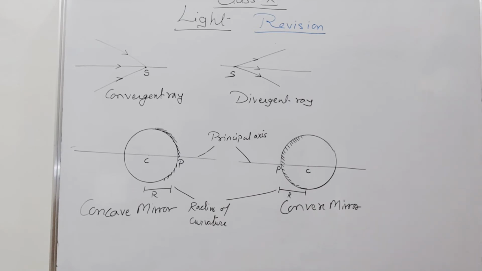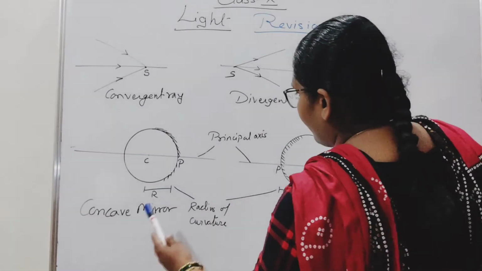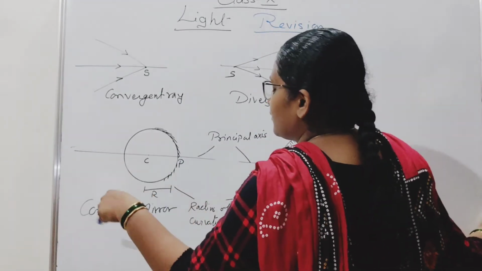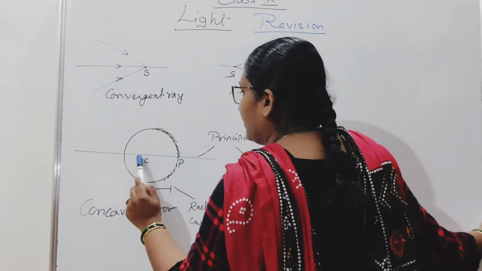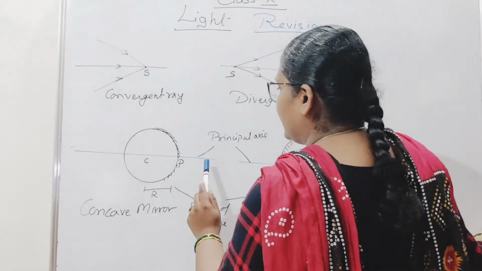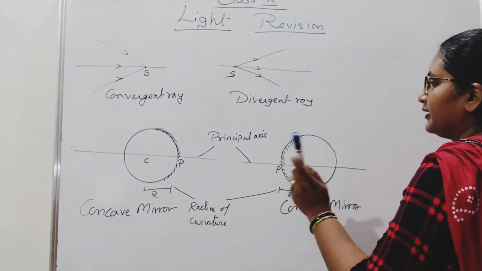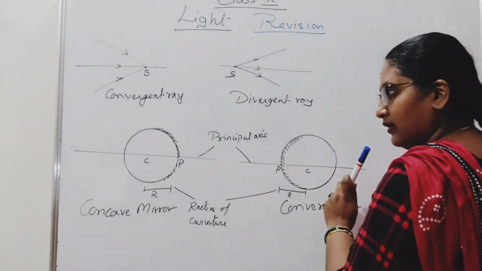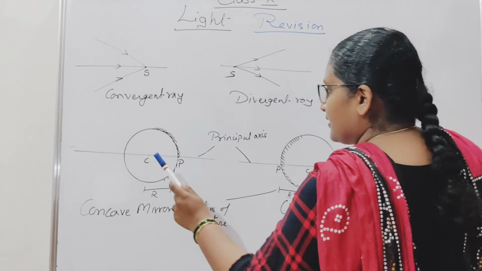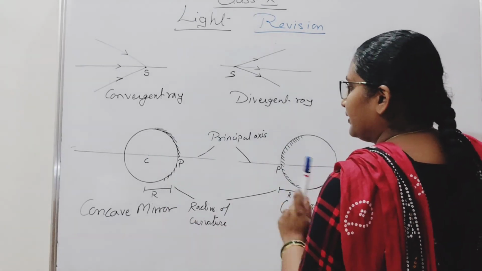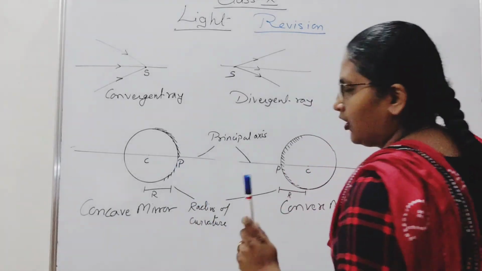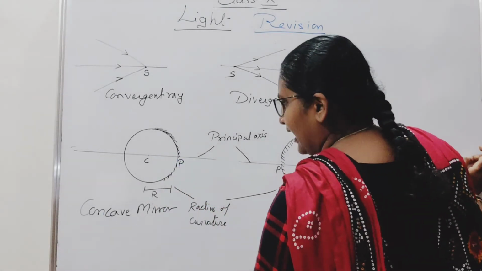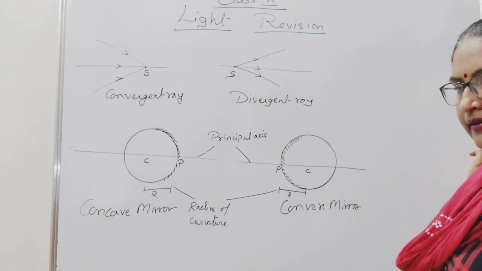Now see, this is your spherical mirror. It lies on an axis, whether it is a concave or a convex mirror. That is known as the principal axis. Next, the center of the spherical mirror is known as the center of curvature.